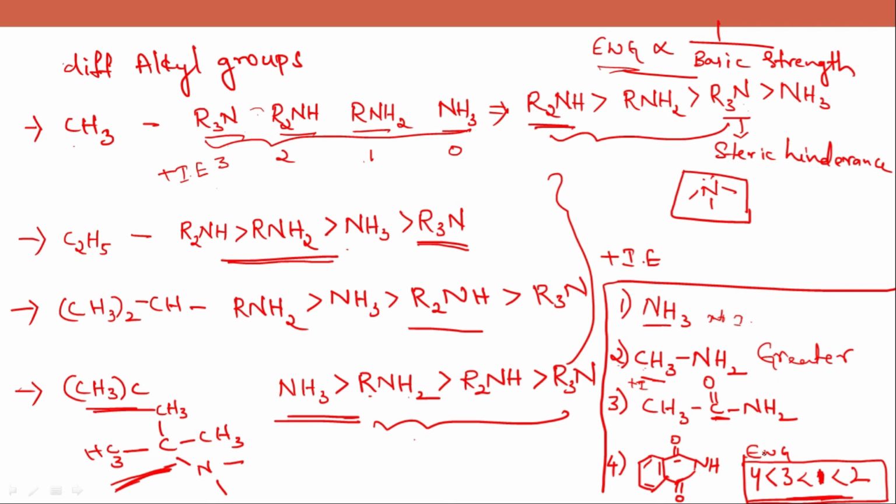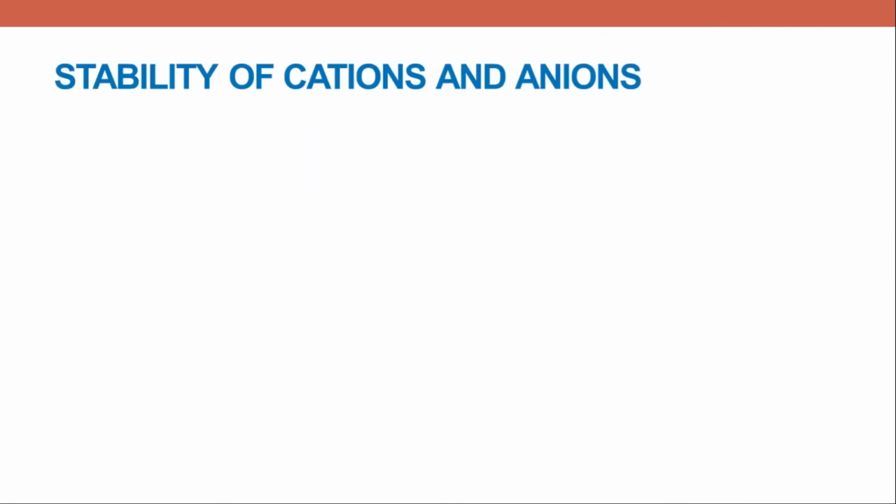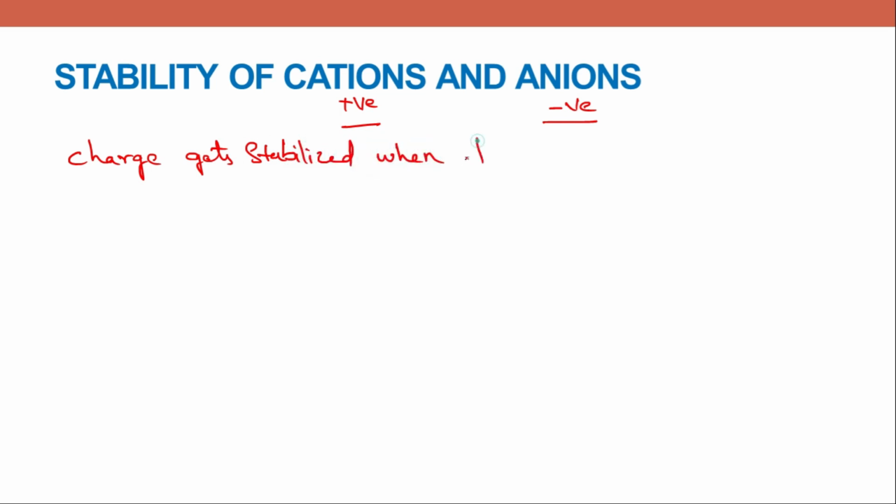inductive effect. Now we'll see the stability of cation and anion and how we determine its stability using inductive effect. Stability of cations and anions. So cation has positive charge and anion has negatively charged. So when does this charge get stabilized? We have to know this first. The positive or negative charge gets stabilized when there is less magnitude.